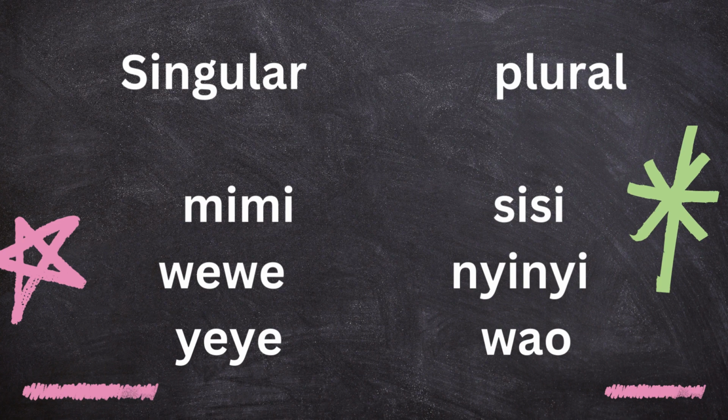So mimi, sisi is the first person pronoun. Wewe, nyinyi is the second person pronoun, and yeye, wao would be the third person pronoun.